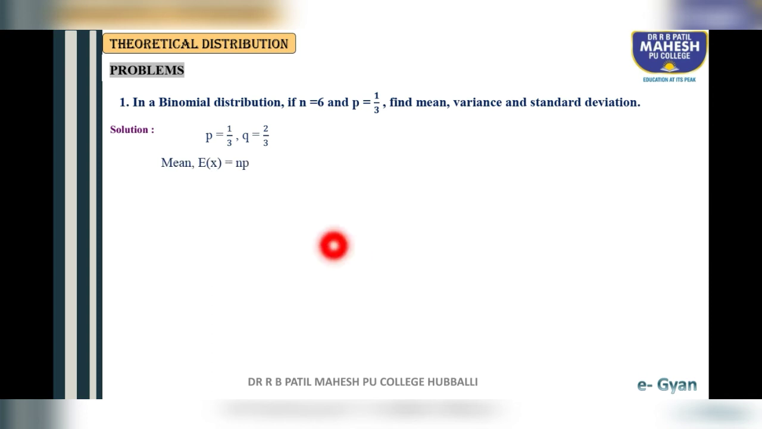So mean of binomial is np. Now substitute the values: n is 6 and probability p is 1 by 3. So 3 ones are 3, 3 twos are 6. So the mean, E of X, is equal to 2. Then variance: what is the formula of variance of X in binomial distribution? Variance of X is npq. Now substitute the values: n is 6, p is 1 by 3 and q is 2 by 3. Friends, after solving this, variance of X is 1.33.